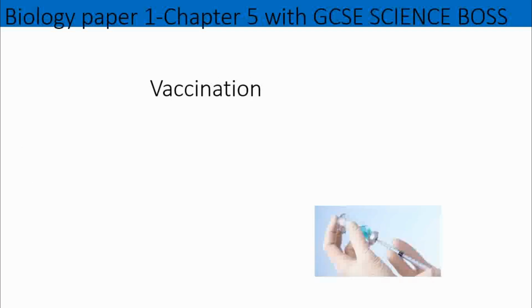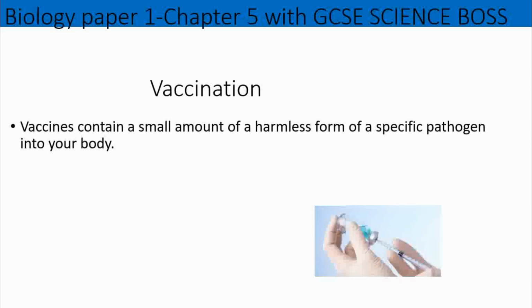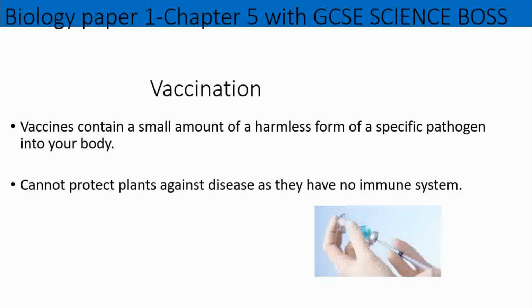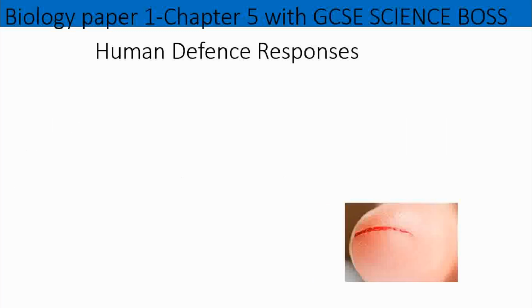Vaccination also is a way of preventing diseases. So what happens here? You place a small amount of the harmless pathogen inside your body that will then trigger some sort of response, and your body now has certain memory cells. We will look at this later in the next chapter. And you cannot protect plants against diseases because they have no immune system. So we can't vaccinate plants.